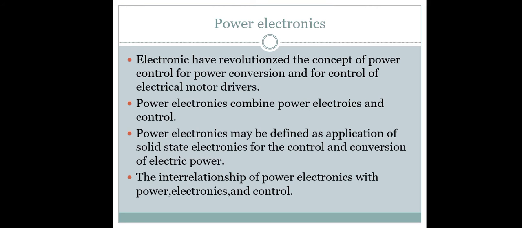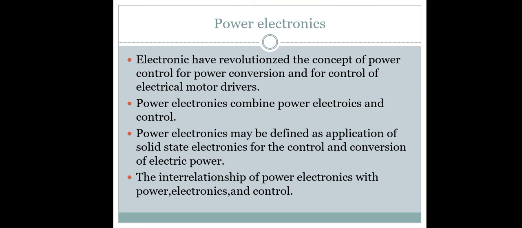Then the second electronics revolution began in 1958 with the development of the thyristor by the General Electric Company. That was the beginning of a new era of power electronics. Different types of power semiconductor devices have been introduced. This is the history of power electronics.